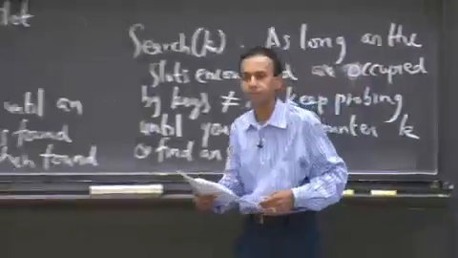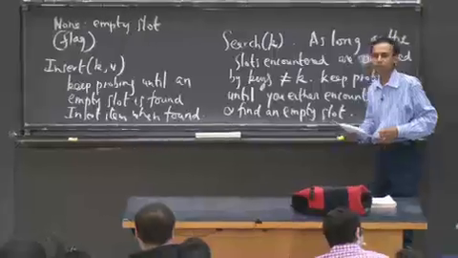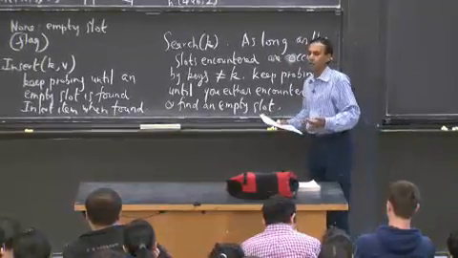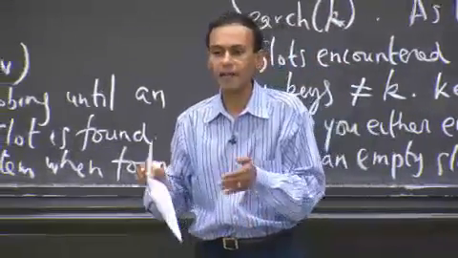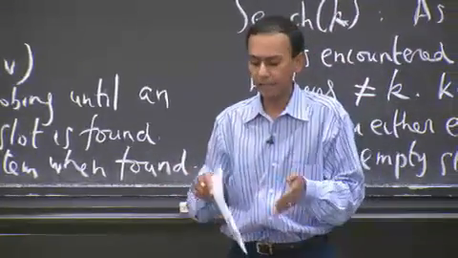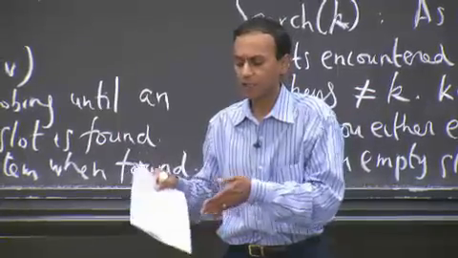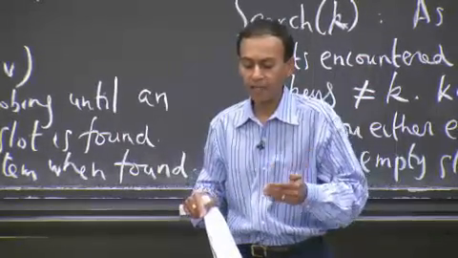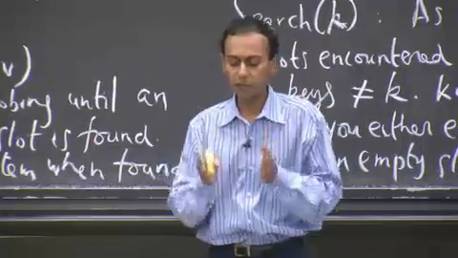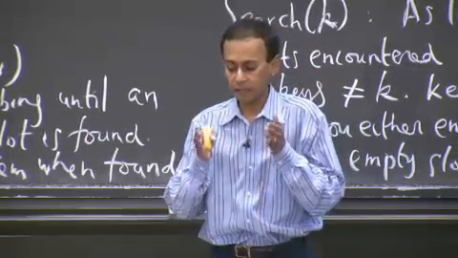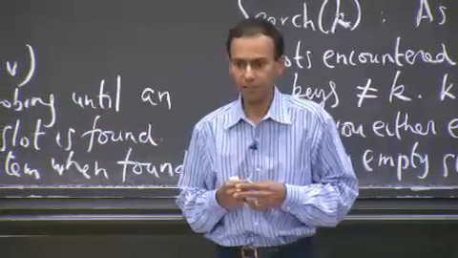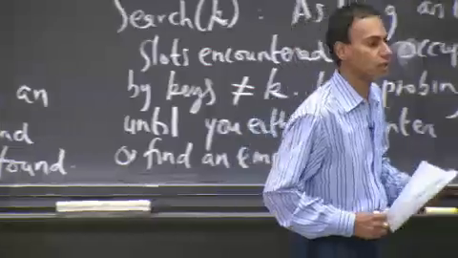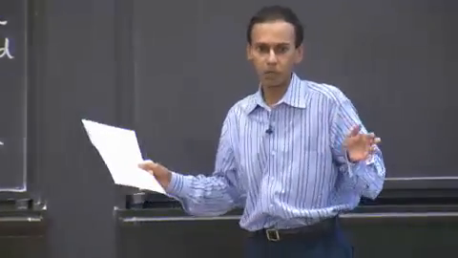Yeah, you had a question? Why do you stop searching once you find an empty slot? Because you're searching. So what that means is that you're looking to see if this key were already in the table, and if the key were already in the table, you want to return the value associated with that key. If you find an empty slot, since you're using the same deterministic sequence of probes that you would have if you had inserted it, then that makes sense? Good. So far so good. That's what works for insert and search.